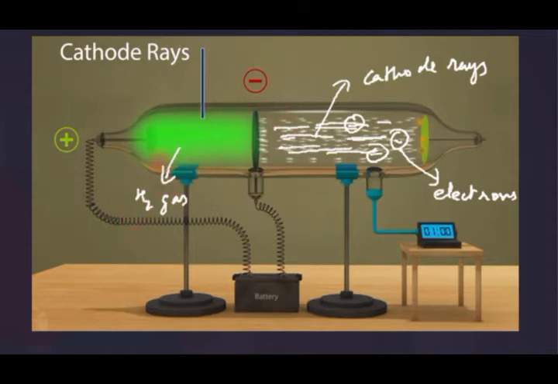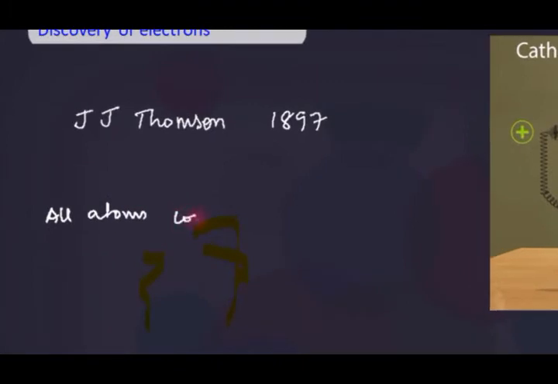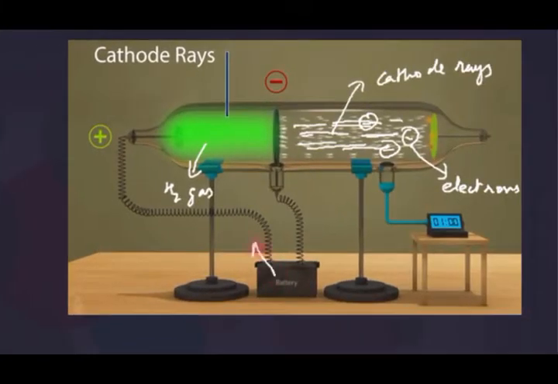particles called electrons. According to Thomson, the gas taken in the discharge tube consists of atoms, and all the atoms contain electrons. When high voltage is applied, the electrical energy pushes out some electrons from the atoms of the gas particles. These electrons move at very high speed. These fast moving electrons form cathode rays.